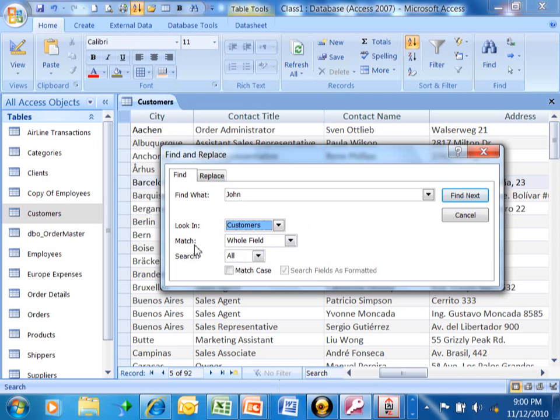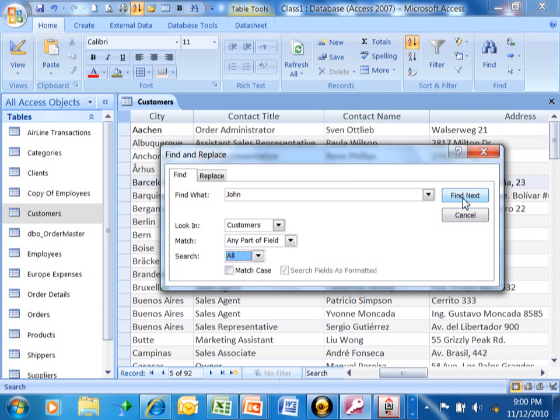Okay. Now as far as Match, we can match the entire field. We can match any part of the field, which would be like a wildcard search. The entire field would have to match if we chose that one. Or the start of the field means just the beginning of the field would match that character or that word. So let's pick any part of the field. This way it'll find it anywhere. And then when you search All, that'll search the entire table. If you search Up, it'll go from the current record to the top of the table. If you search Down, it'll go from the current record to the bottom of the table. So let's search All. You can also make it case sensitive over here, but usually that's not necessary.